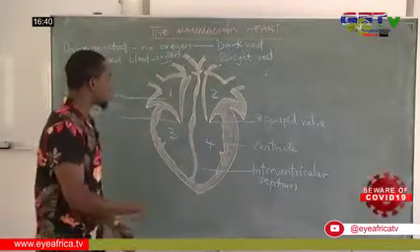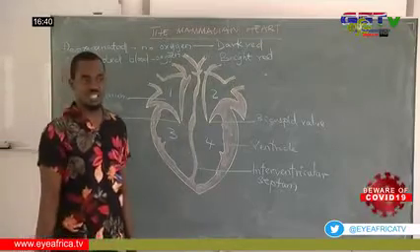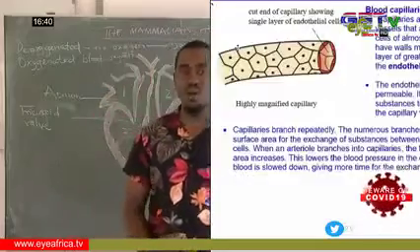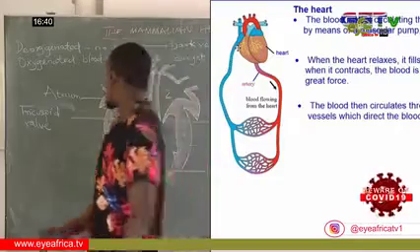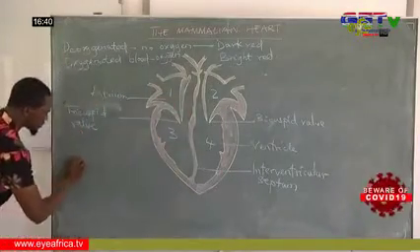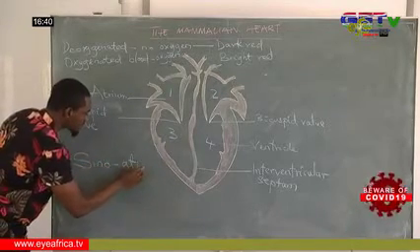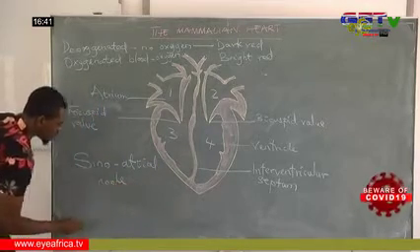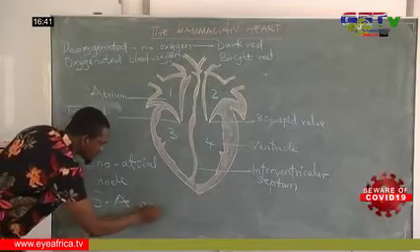Looking at the heart now, we refer to it as a myogenic organ. When we say myogenic, it means it brings about the impulse needed for contraction on its own. We refer to that location as the sinoatrial node, the SA node.